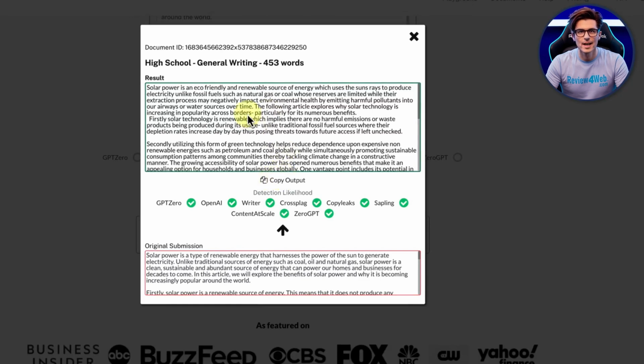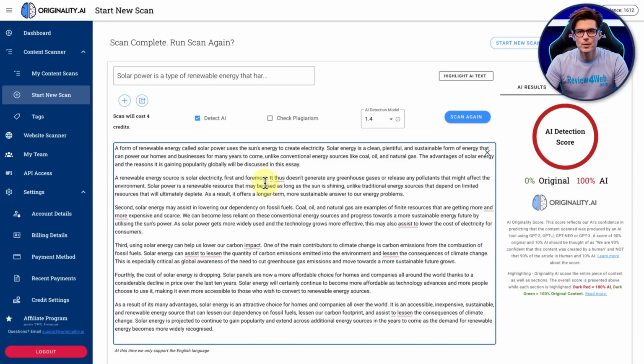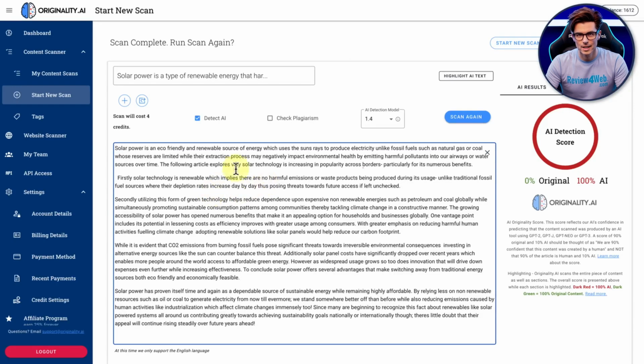So now let's take this content. I want to make sure I get it because for some reason my copy and paste is not very good. So solar power is an eco-friendly and renewable source of energy. That is the first thing it says. So let's take the plunge here and go to Originality. We'll get rid of this article here and we'll paste in this one. There it is. You can see it is the same there. And then we'll go for the scan.